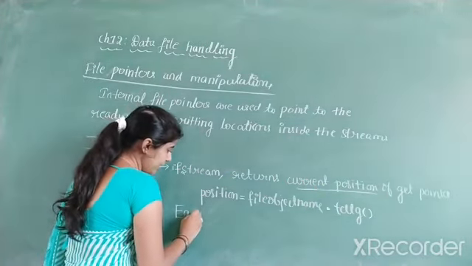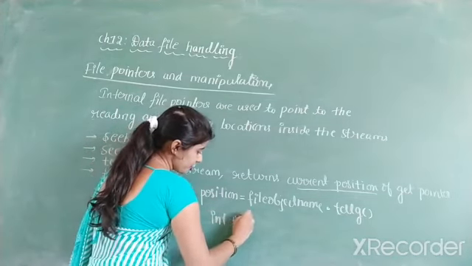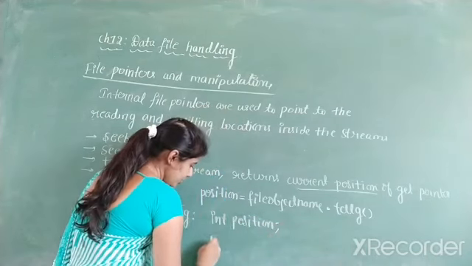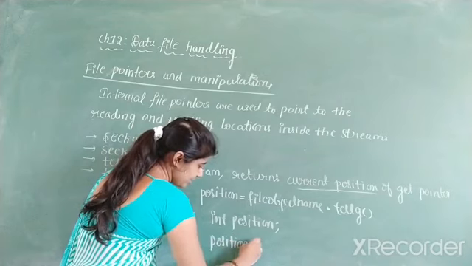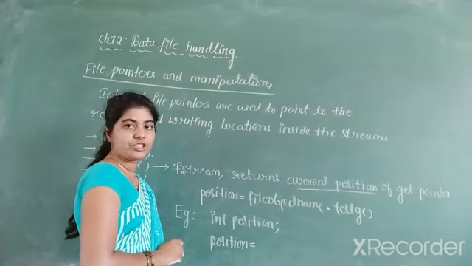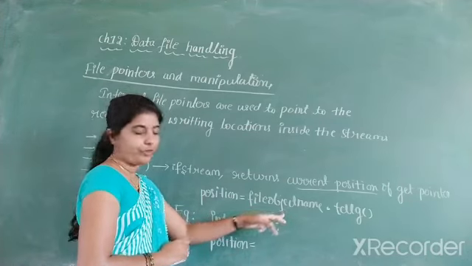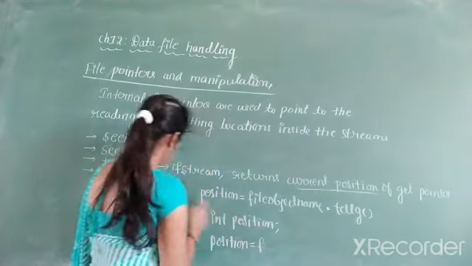Next, an example for this. First we have to create the variable, int position is a variable. Then position is equal to the file object name. You may take it as fin.